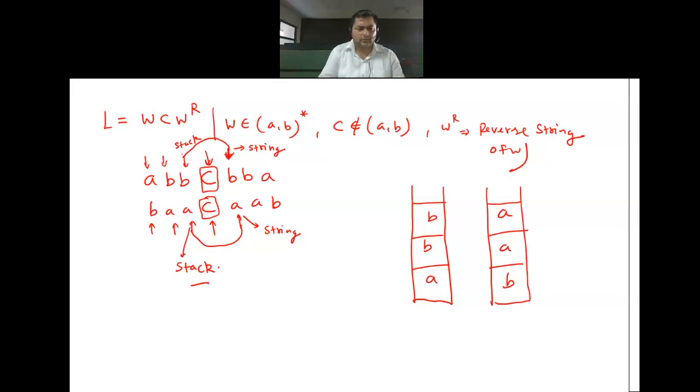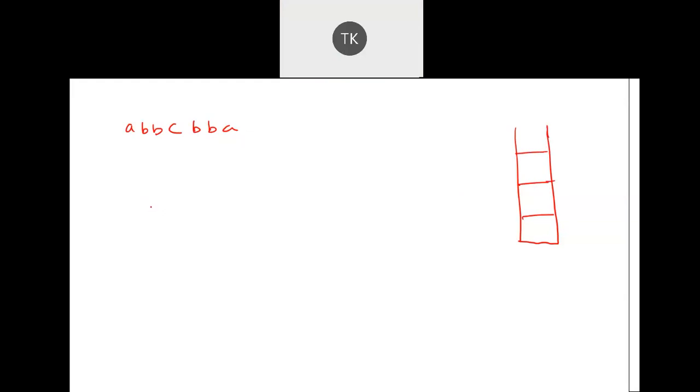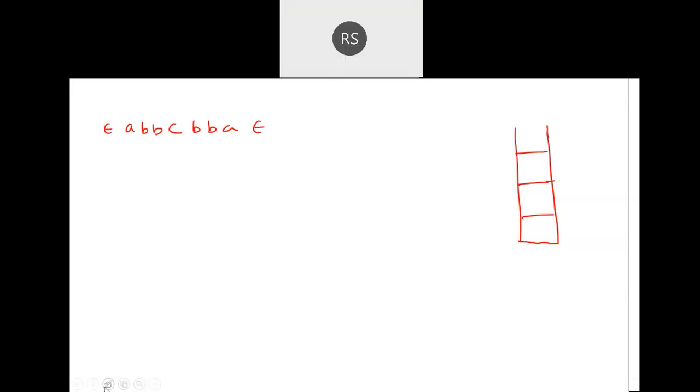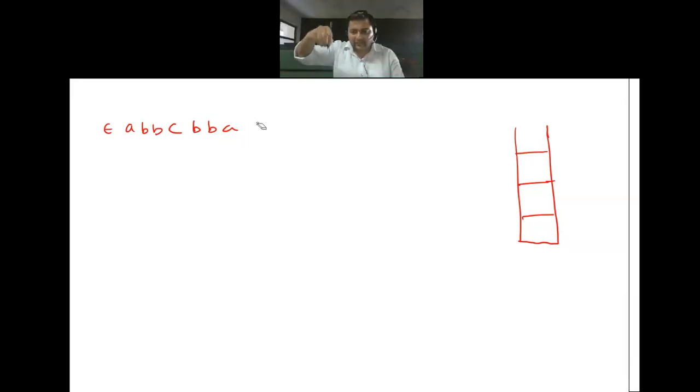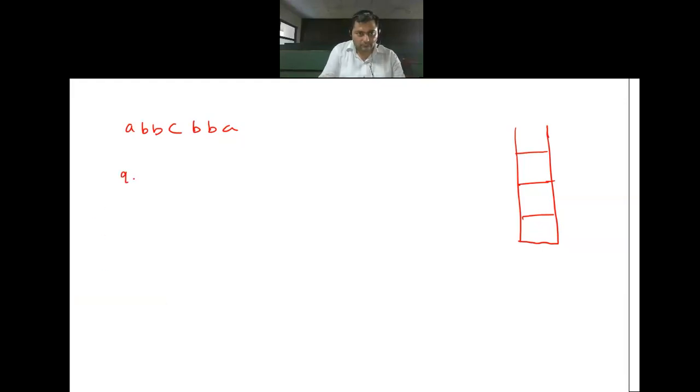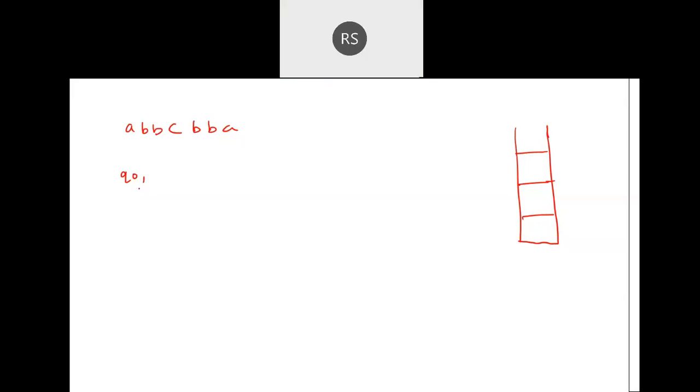Okay. Now it's time to write the transitions. So let's draw it once again and write the transitions with me. A double B. We are taking just one example as of now. So initially, what is there on the stack? Obviously, here we have null, which is quite known to everyone, so I don't even have to write it. Initially, I don't have anything. Obviously, my first state will be Q0. What will I be reading from the string?